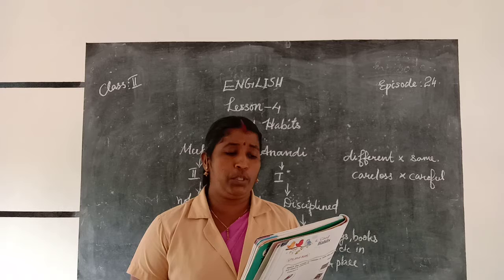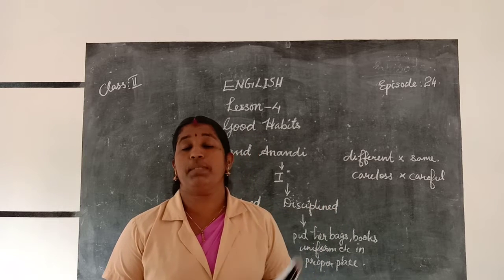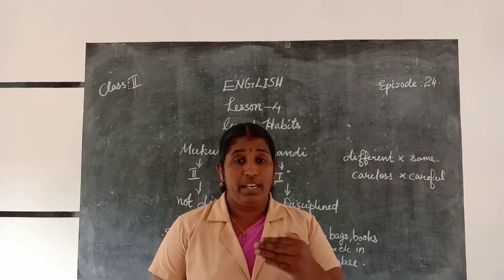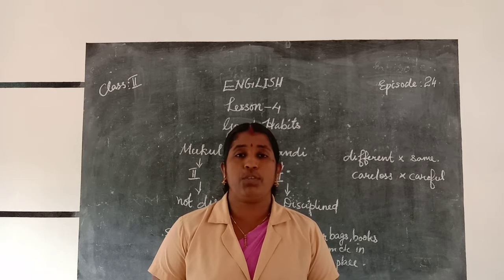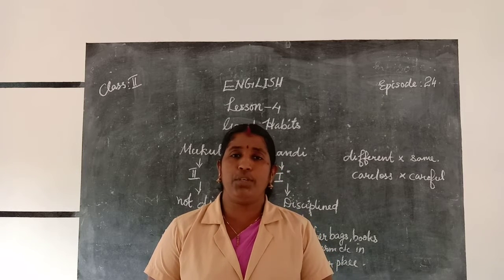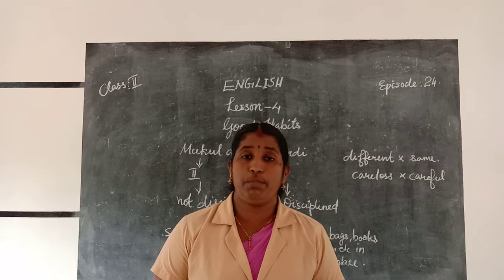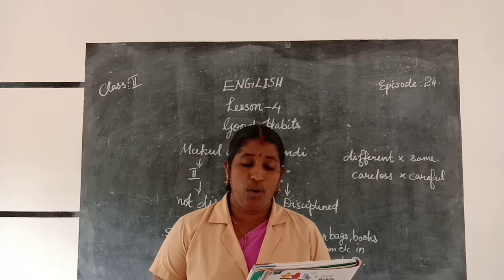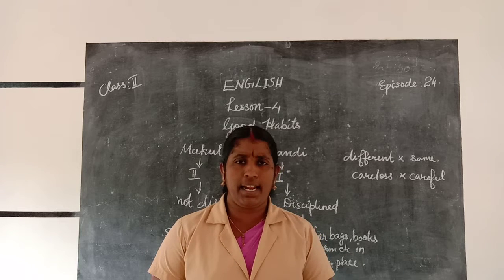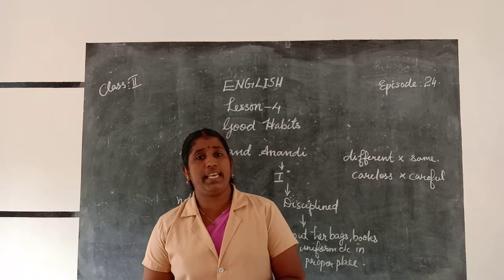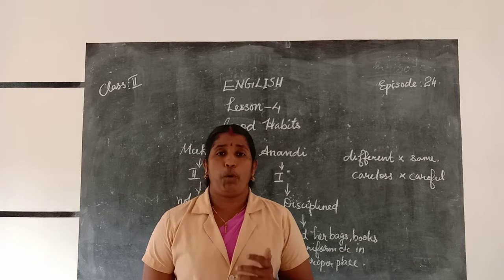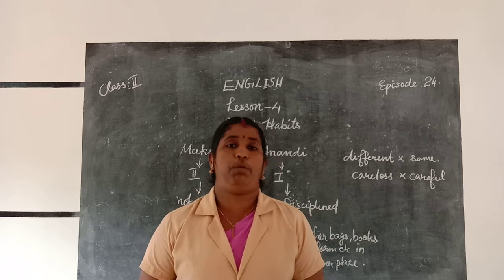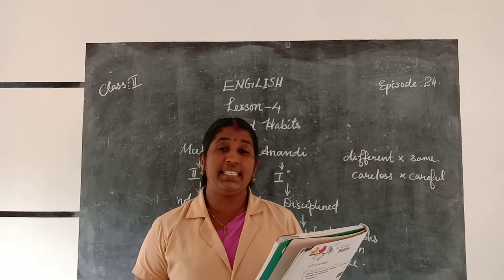She always puts her bags, books and uniforms in their proper place. What is the nature of Anandi? Whenever she gets back from school, she puts her bags, books and uniform in the place provided for that. Mukul is not disciplined. He always leaves his things scattered here and there. Scattered means putting things here and there, not in the place provided for that.